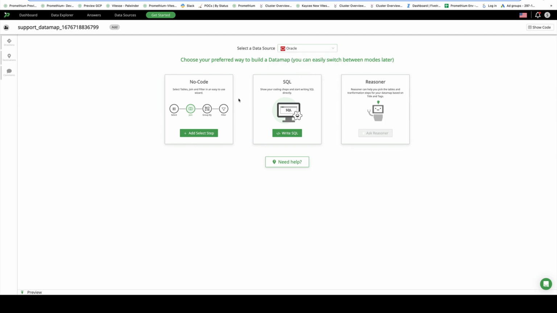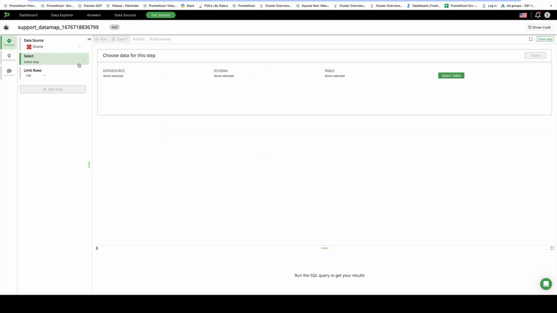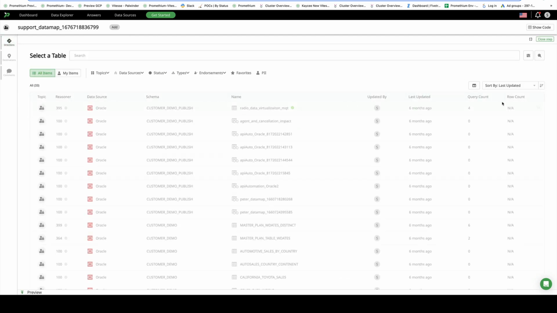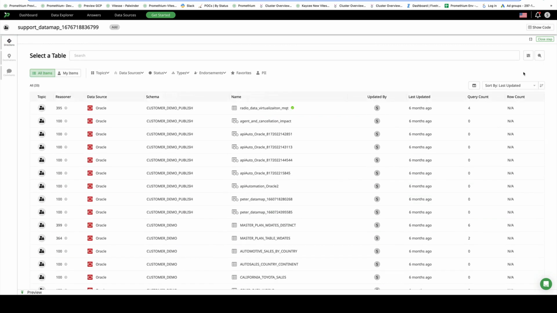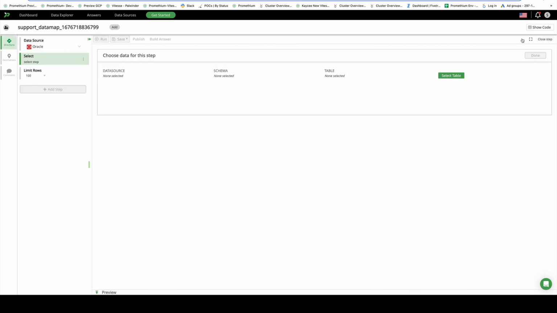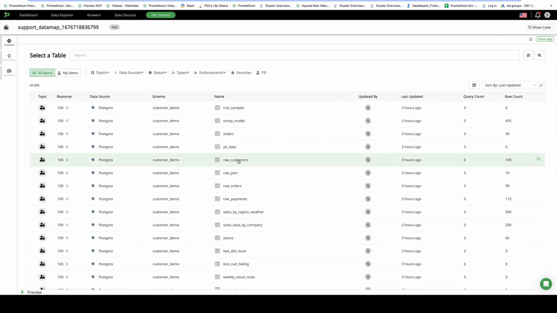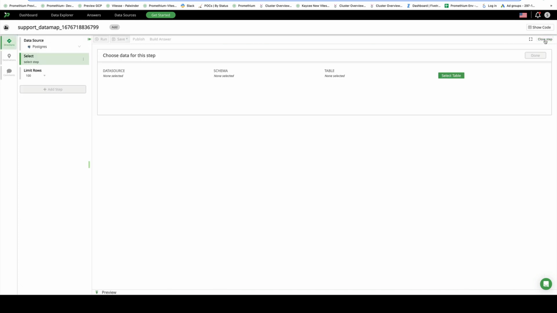If I selected Oracle, for example, the only tables I can pick are going to be Oracle tables. Big surprise, right? And same thing if I selected Postgres and tried to select a table to join, the only things I have are going to be Postgres tables. So it's physically impossible to join two tables from two different sources, as it should be.